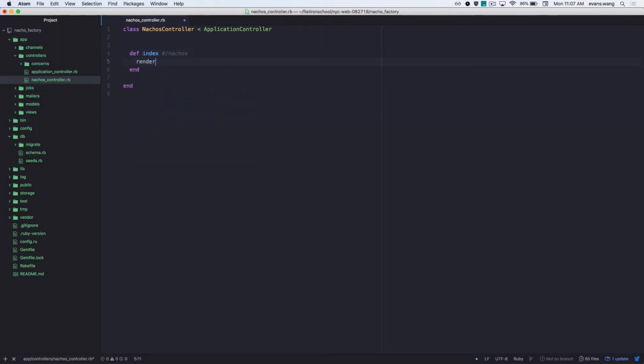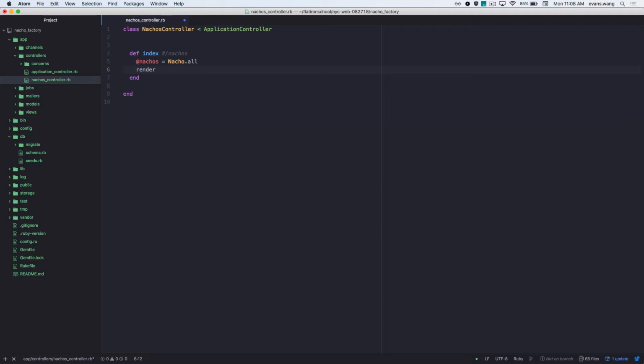All right. So what are we rendering here? Nachos.json? All right, where's nachos coming from? Nachos.all, right? Remember this? At nachos, because I need the instance variable to pass it into my view. Remember that? And it's going to be nacho.all. Cool?